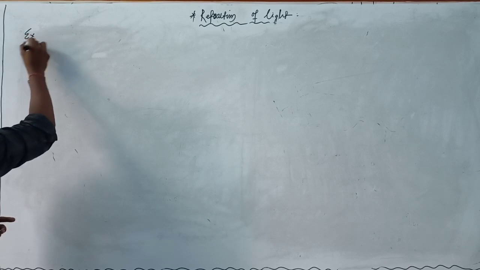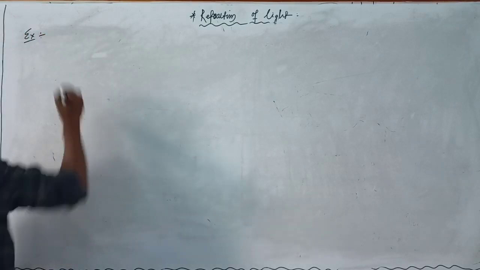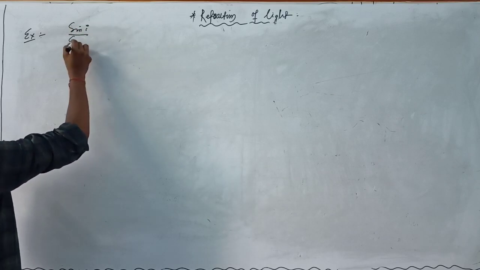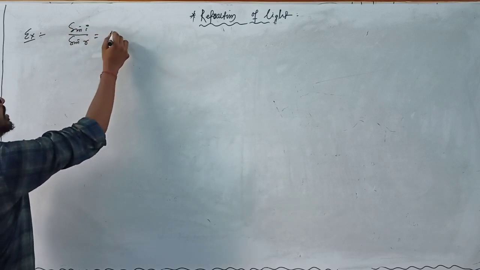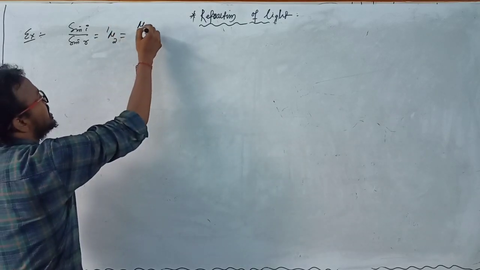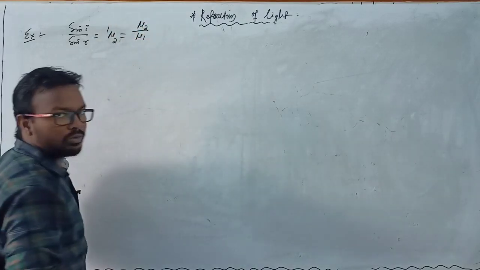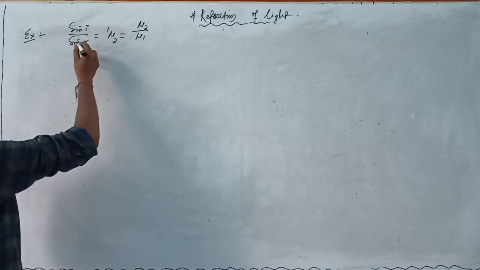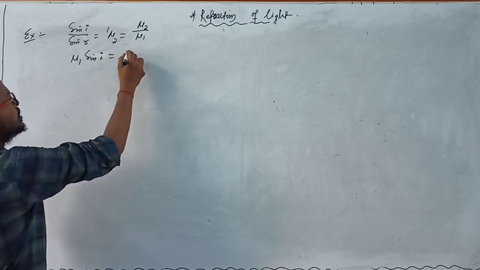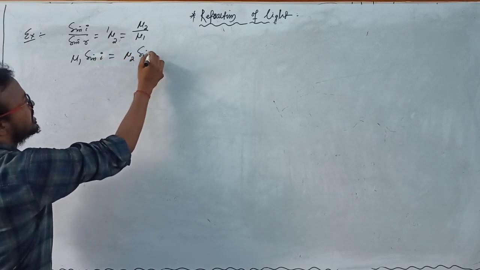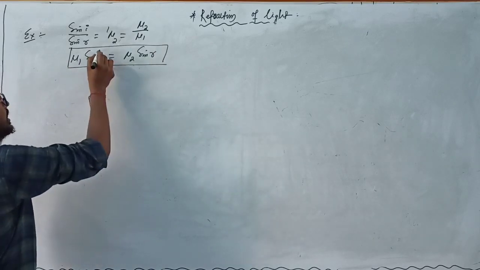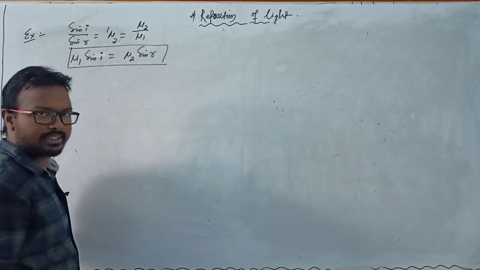If you take one example regarding Snell's law, so Snell's law is sin i by sin r, which is equal to mu 2 1, and you always remember this term, that is mu 2 divided by mu 1, or if you cross multiply this relation, that is mu 1 sin i is equal to mu 2 sin r. Clear? This is for the incident and this is for the refracted ray.